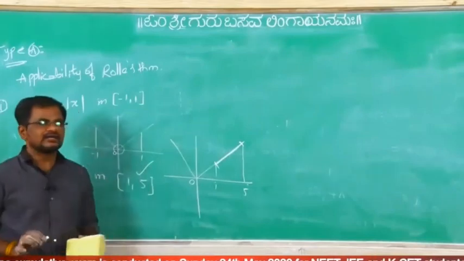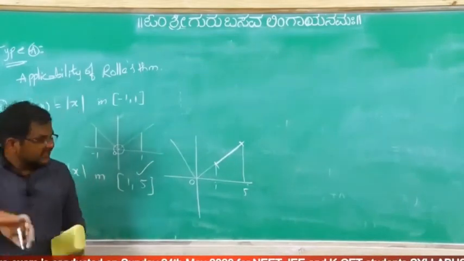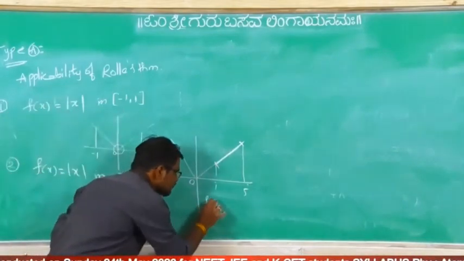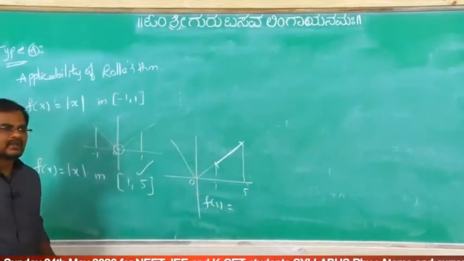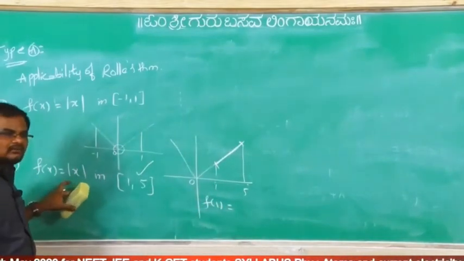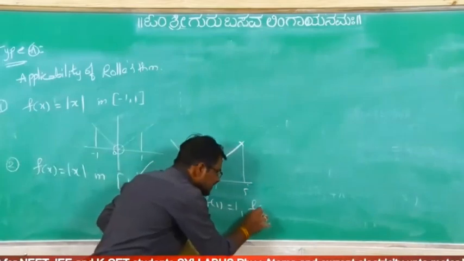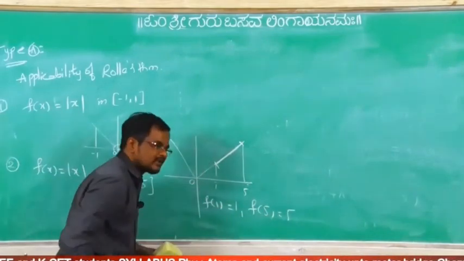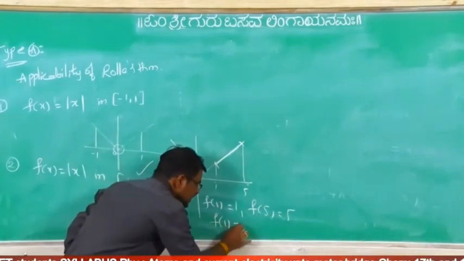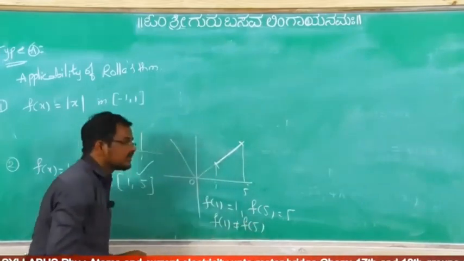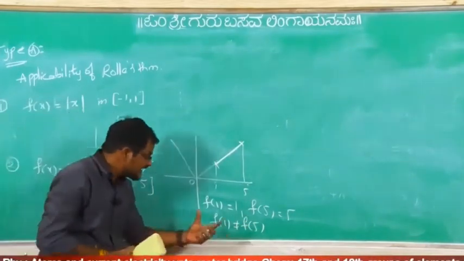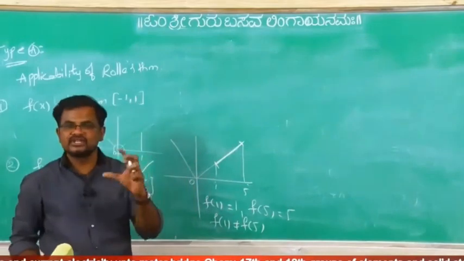It depends on the interval. But what about f of 1? F of 1 is what? Modulus of 1 is 1 and f of 5 is 5. F of 1 not equal to f of 5. So that's why Rolle's theorem is not applicable.